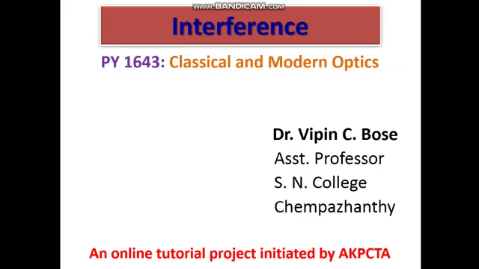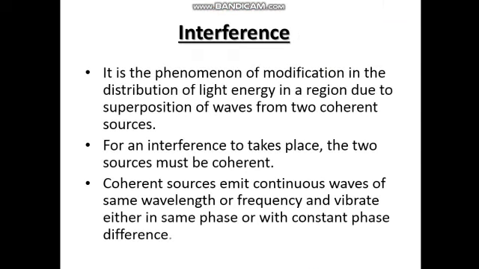Today I am discussing the chapter Interference of Classical and Modern Optics. Let us come to the topic. We know that interference is the superposition of two or more waves.